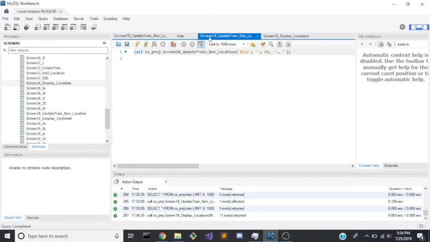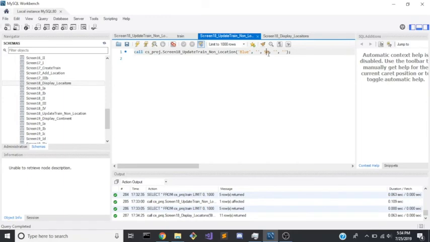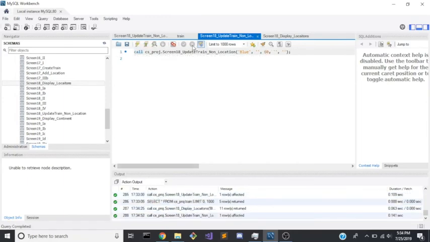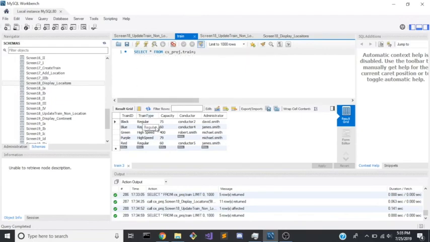Let's now update the blue train to have a capacity of 60, as we desire. And we run this code. We can now see that the blue train originally had 50 and is now going to have 60.